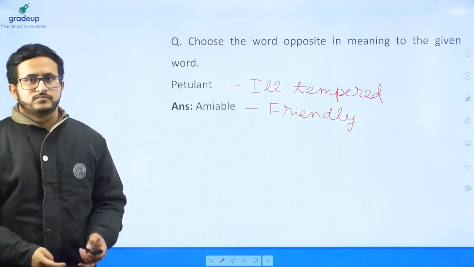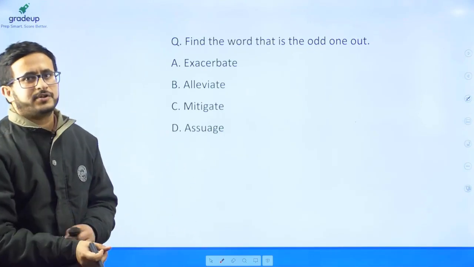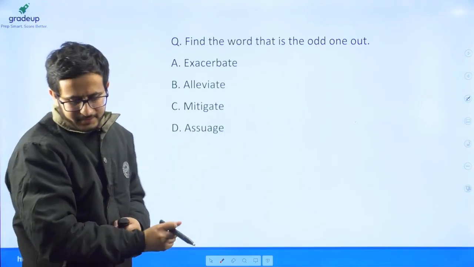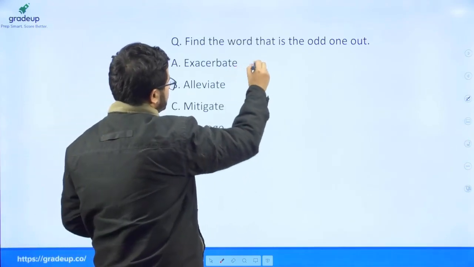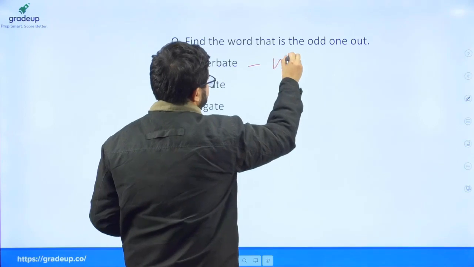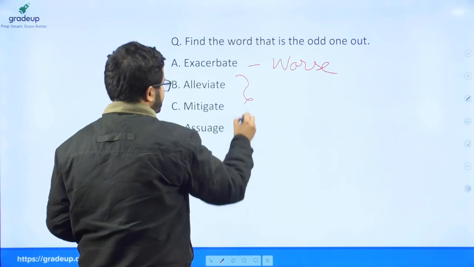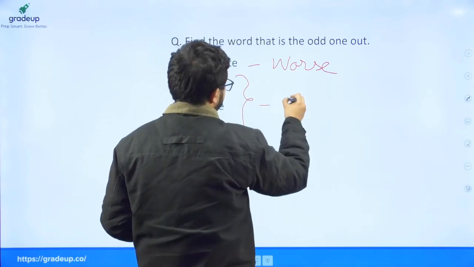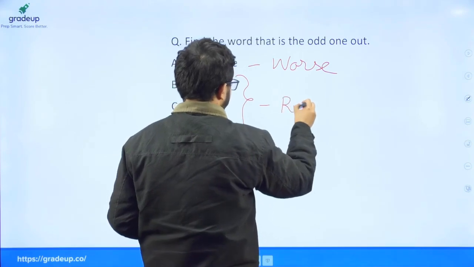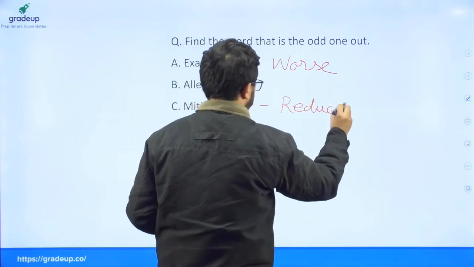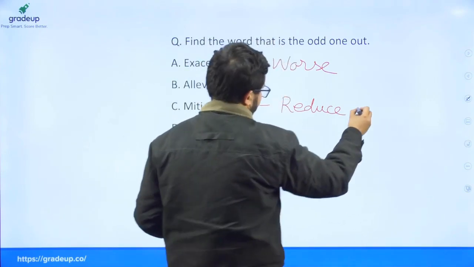Find the word odd one out. Now exacerbate means to make a condition worse, whereas the remaining three words are synonyms, which means to reduce negativity.